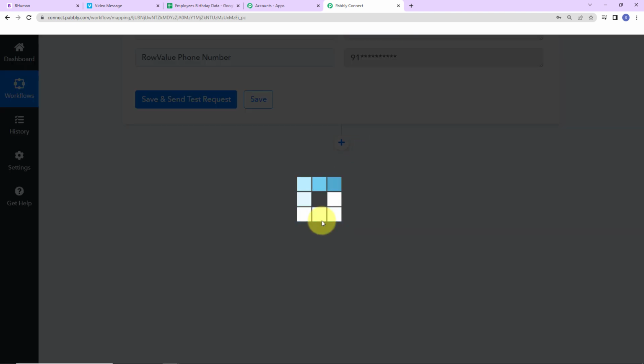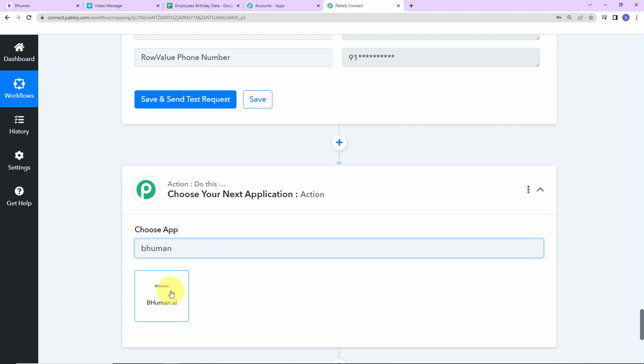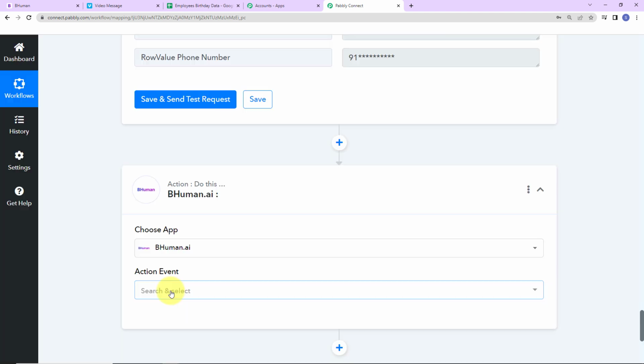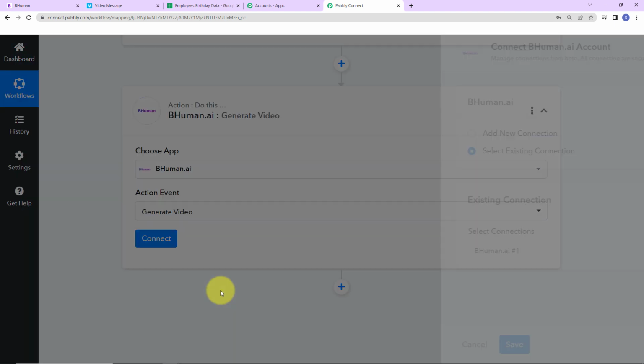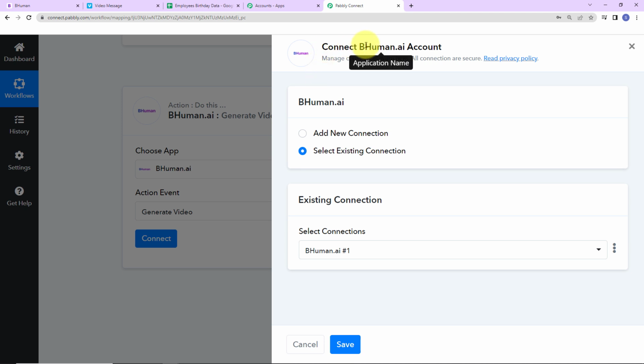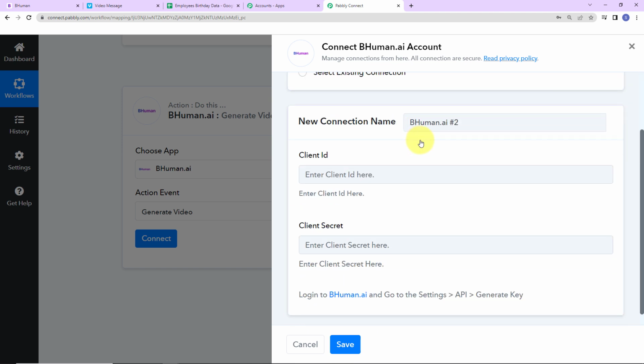So here I'm going to add another action step. So my application will be BHuman. Let's click on this. And the action event here would be to generate a video. Let's click on connect. So here Pabbly Connect wants to connect itself with BHuman.ai account. Let's select add new connection. Now to set up this connection, we need the client ID and client secret.